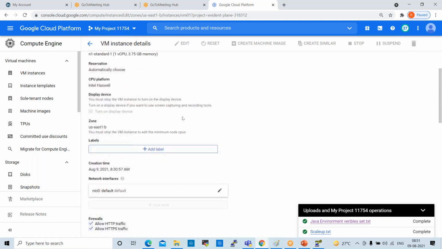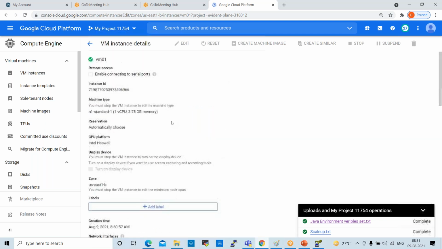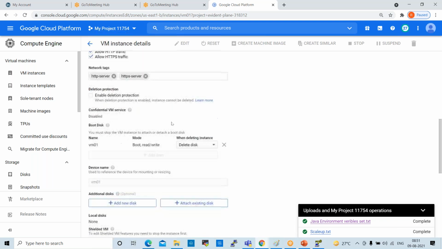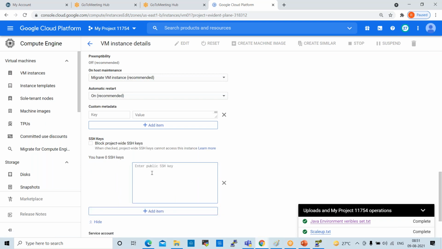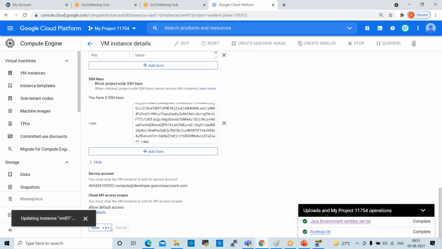It's a small process, you have to follow this process. Show and edit SSH keys. Open this, paste your key, whatever public key we generated, we have to paste that and click on save.